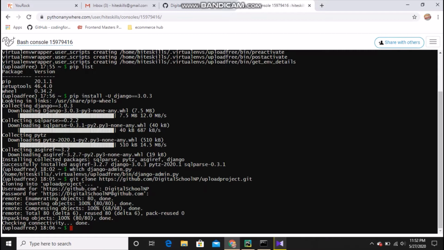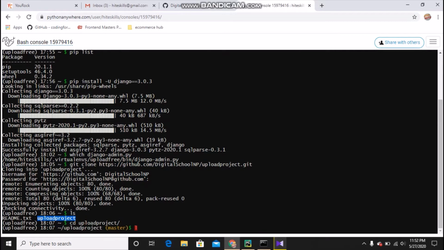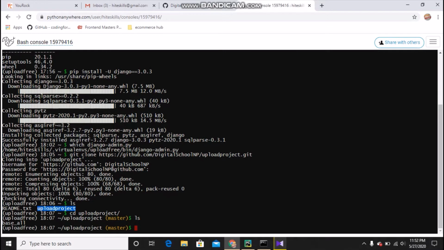And we have successfully cloned it. Then we can go inside by doing ls, and you can see I have the project name which we created earlier. I will navigate to that, just hit tab there, and again do ls, and you can see there's my project.